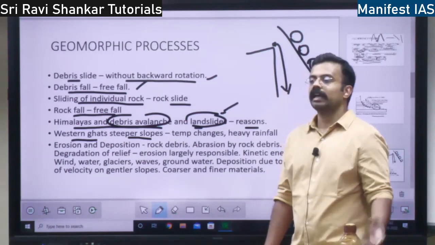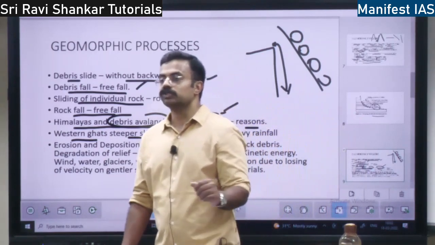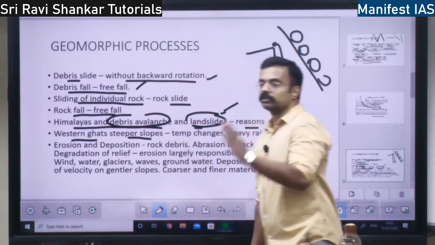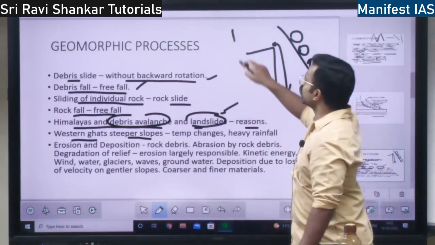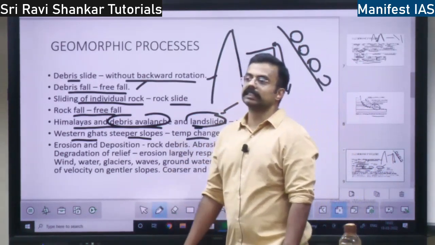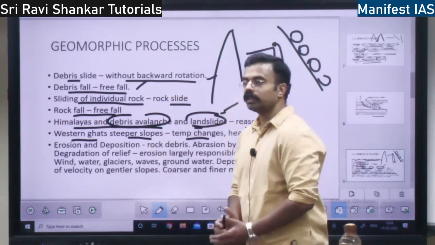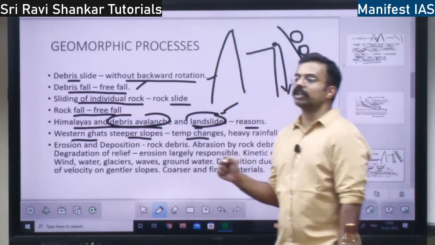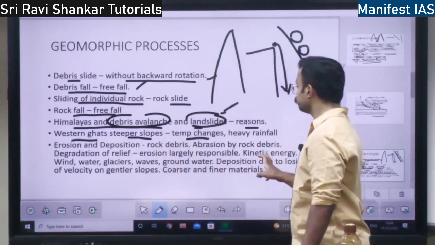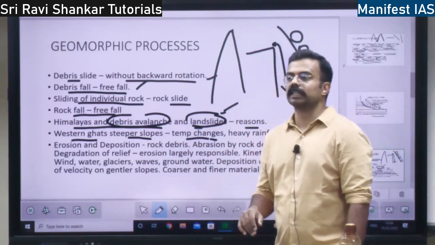You see, in the Pune region, very frequently in the Western Ghats, in the Sahyadris, there will be landslides. Even in Kerala. So what is the reason? The slopes are steeper. Western Ghats slopes are steeper, right? That is the reason. And also because of temperature change. Because of temperature change, what happens? There will be expansion and contraction of the rock material, because of which there will be debris avalanche or landslide in the Western Ghats region.